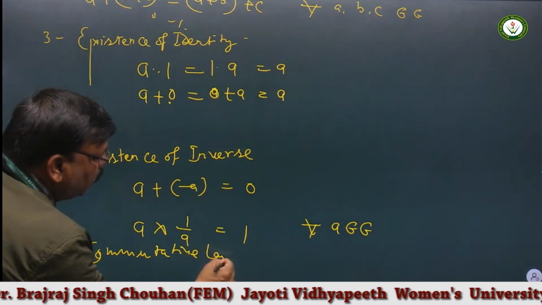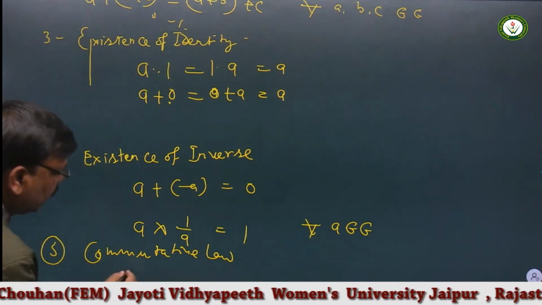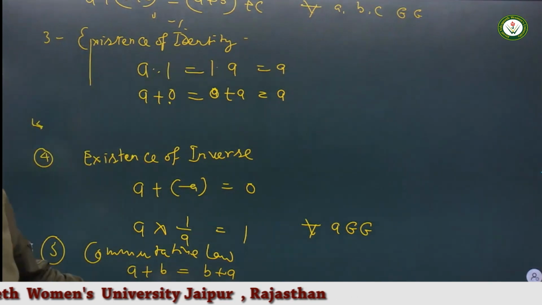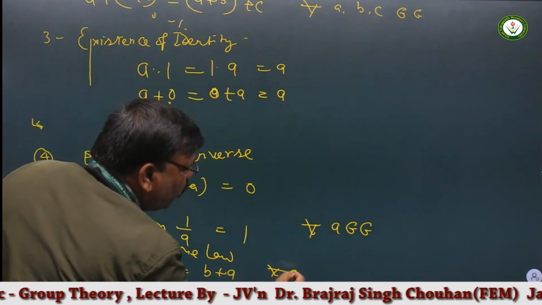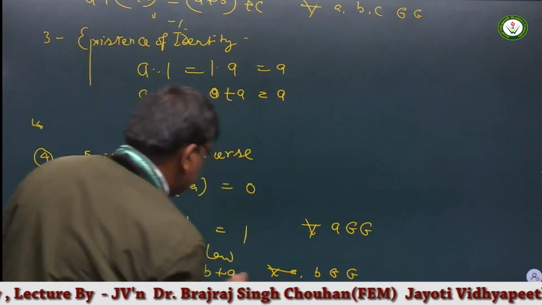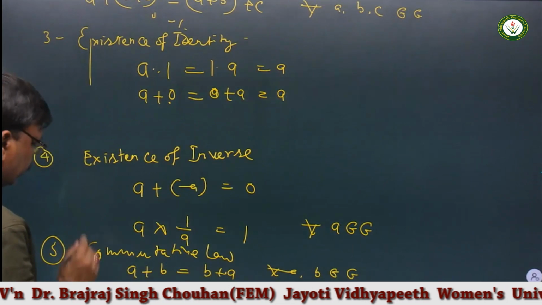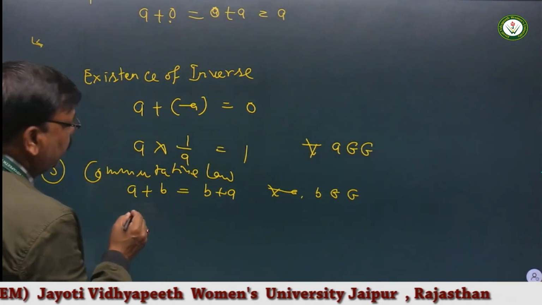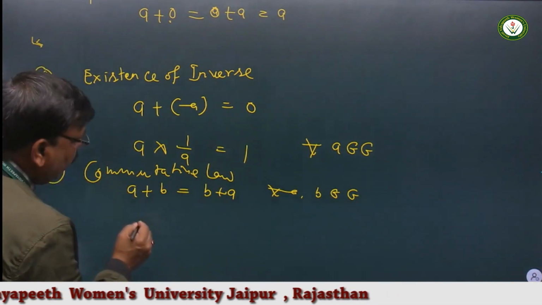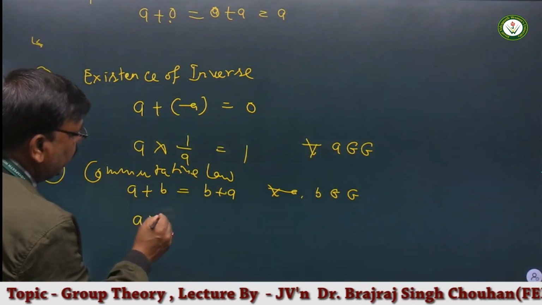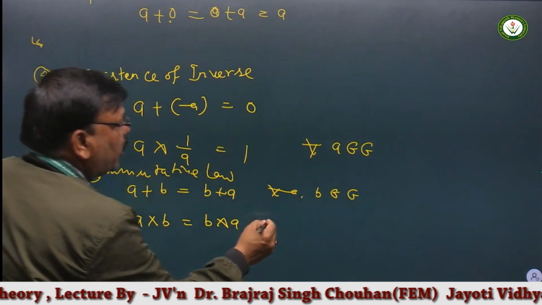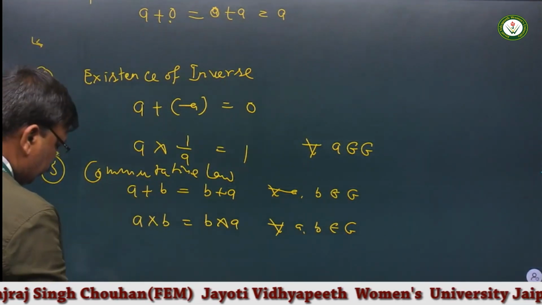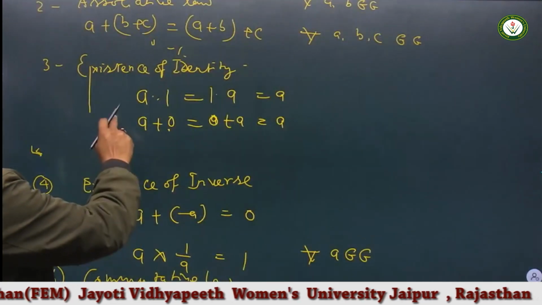Commutative law, if commutative law holds good, commutative law is nothing but a plus b is equal to b plus a under the operation addition for all a, b belongs to G. Similarly, for multiplication operation, it will be a into b is equal to b into a for all a, b belongs to G. So here there are 5 properties.